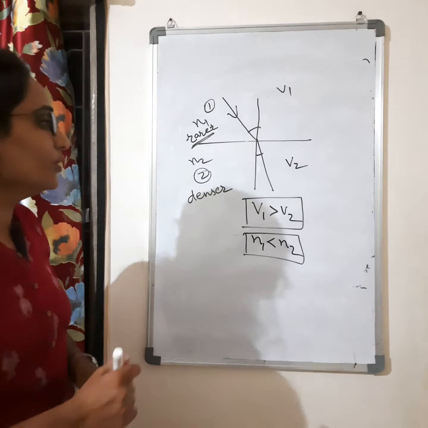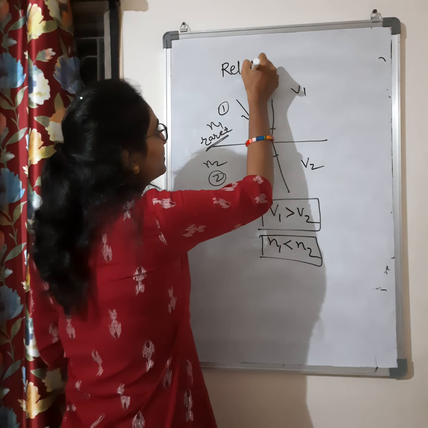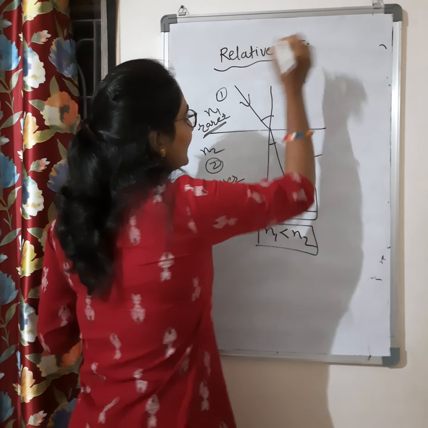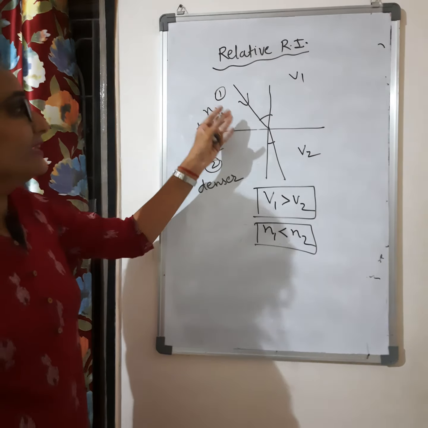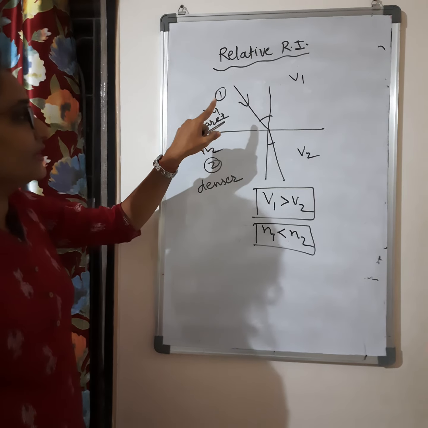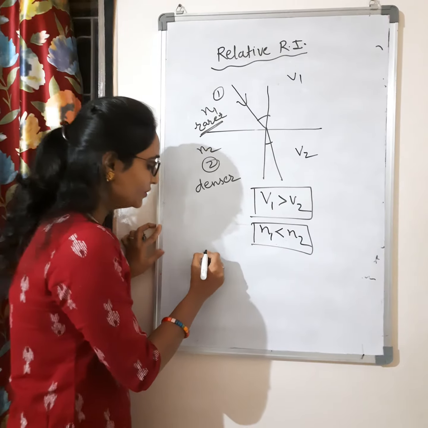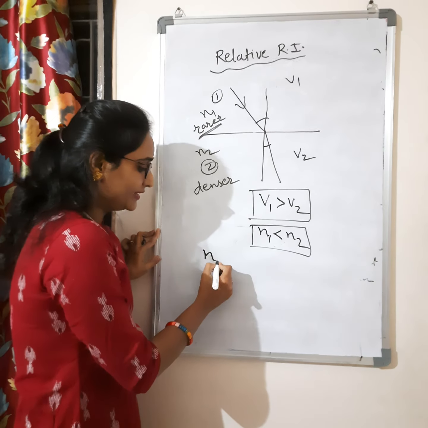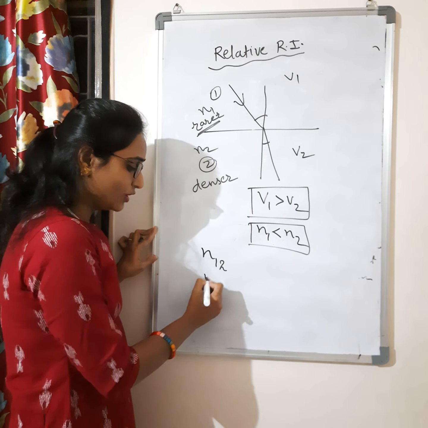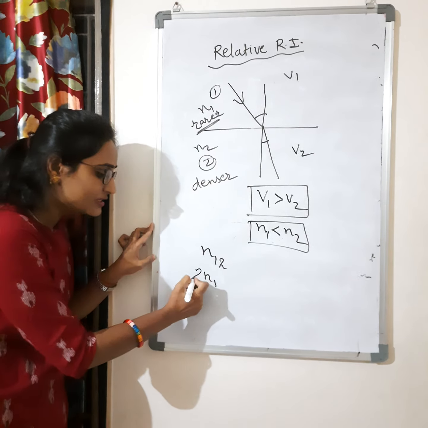Clear? So, if anyone asks you to calculate the relative refractive index of medium 1 with respect to medium 2, you have to write it like that, or you can write it like this.